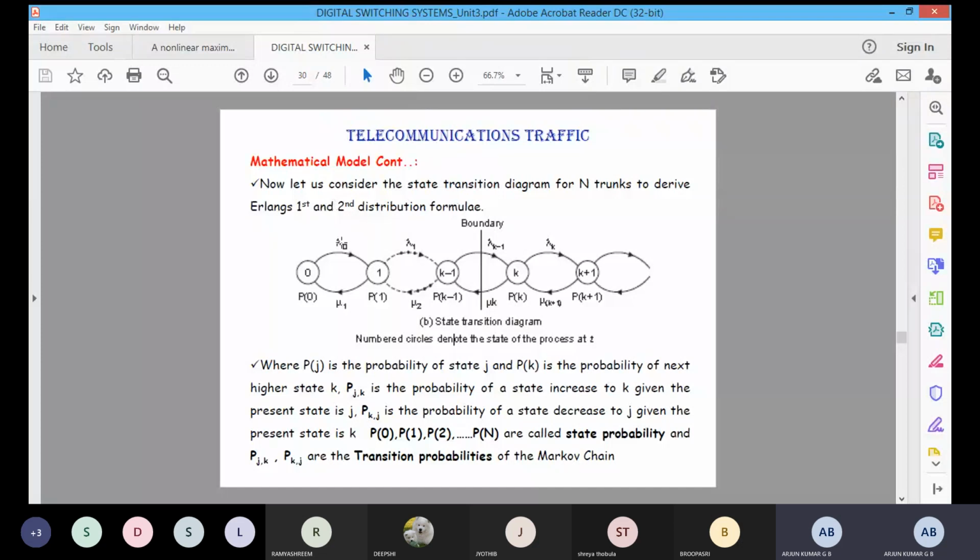Okay, that will be represented in terms of the Erlang 1 and Erlang 2 distribution formulas. These are the Erlang 1 and Erlang 2 distribution formulas based on the previous assumptions. Okay, clear?